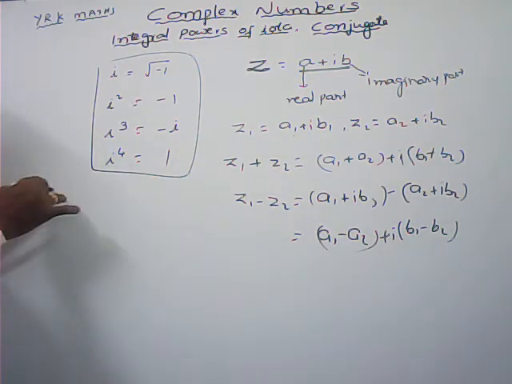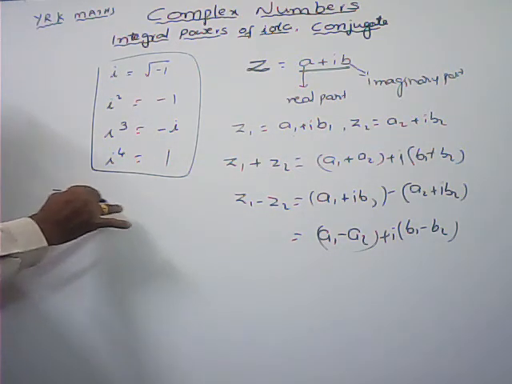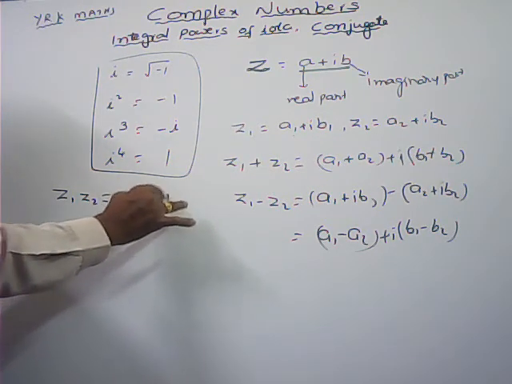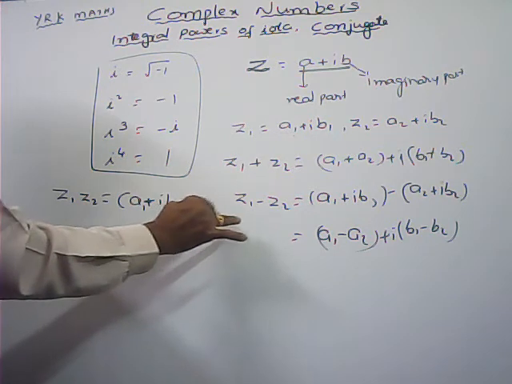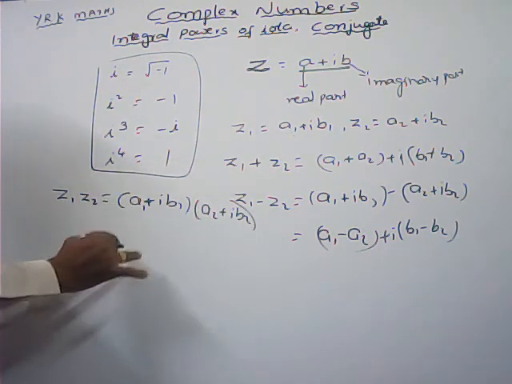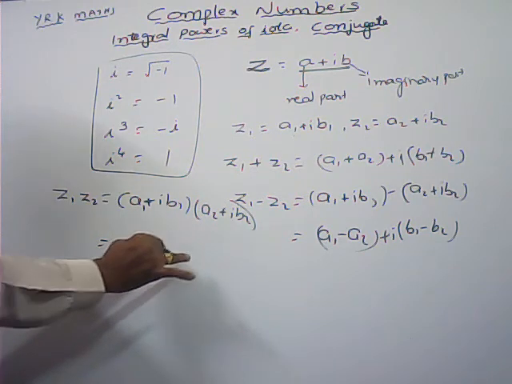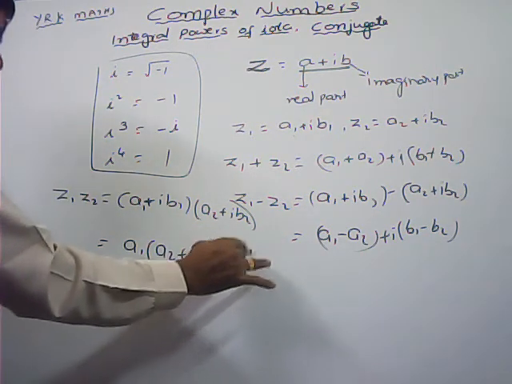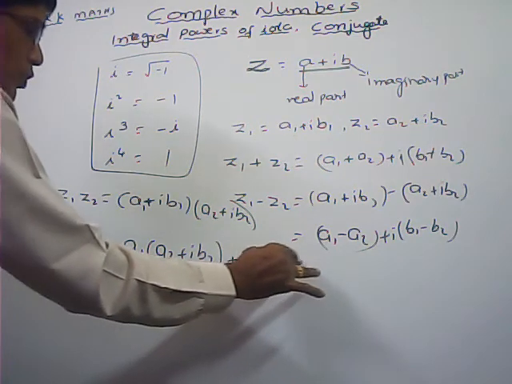And how to multiply two complex numbers? Here z1 is a1 plus ib1 and a2 plus ib2. Now a1 into a2 plus ib2, plus ib1 into a2 plus ib2.